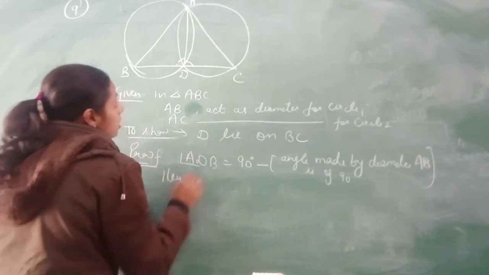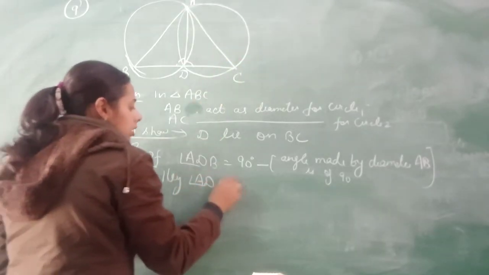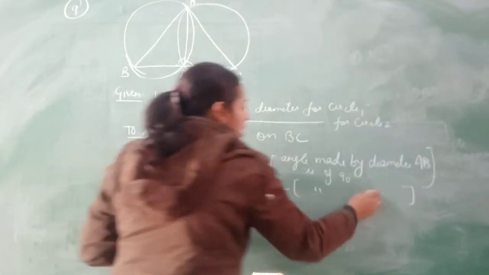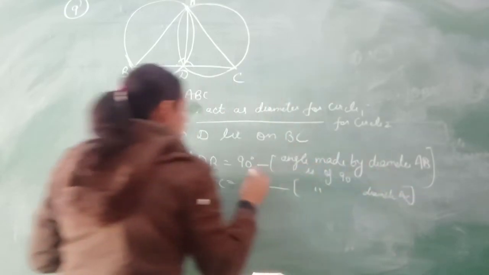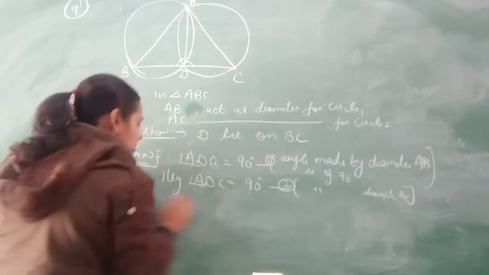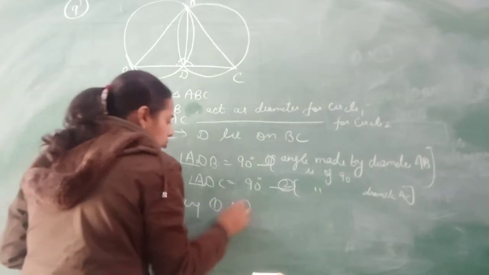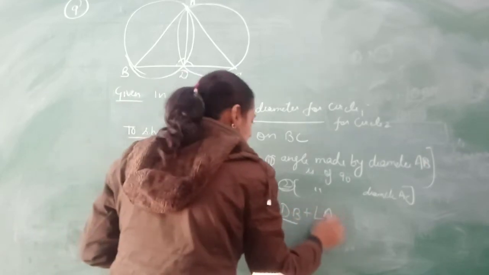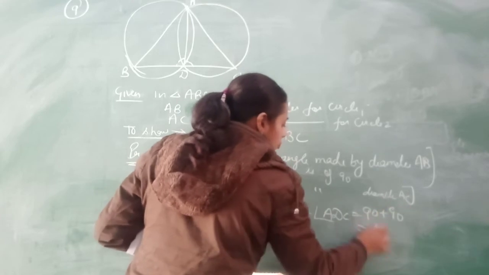Similarly, you can say that AC is also a diameter, so the angle ADC is 90 degrees, reason the same, but the diameter is here AC. Adding 1 and 2, you will have ADB plus ADC equal to 90 plus 90, that is 180 degrees.